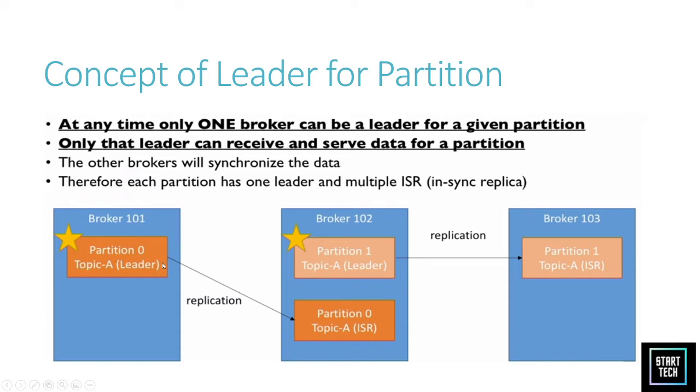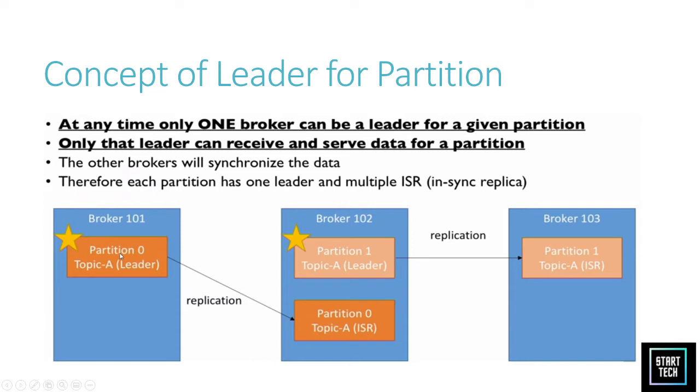This would be the leader, and the other copy of the same partition would be an in-sync replica. Similarly for the second partition as well. At a time only one broker can be the leader for a given partition.